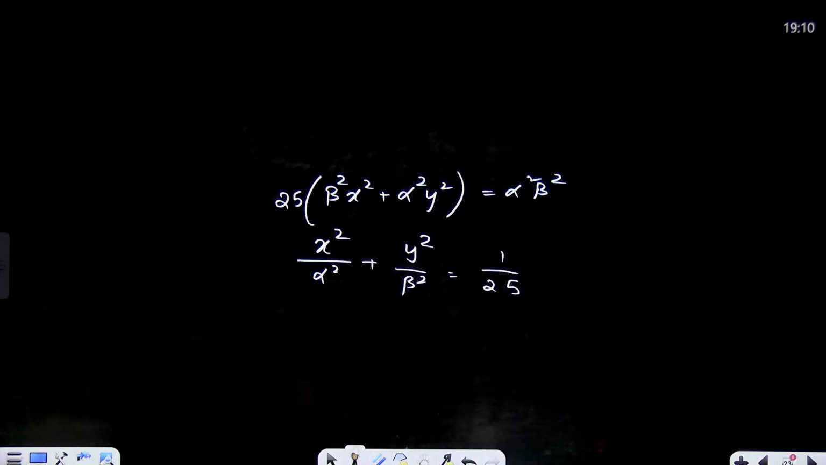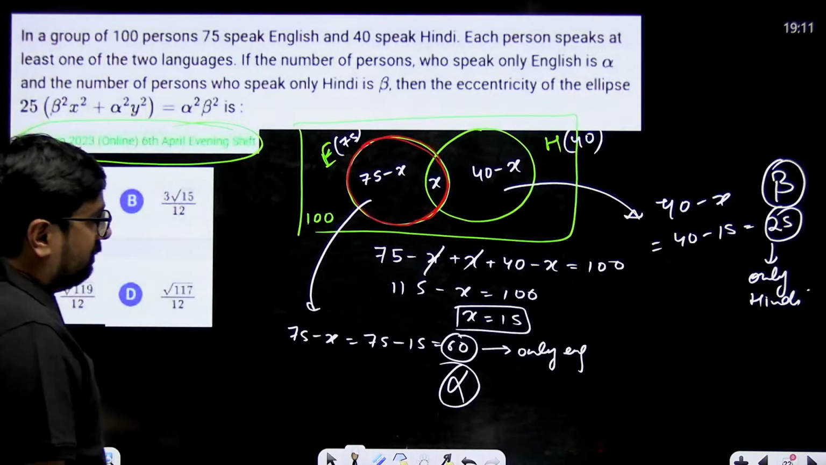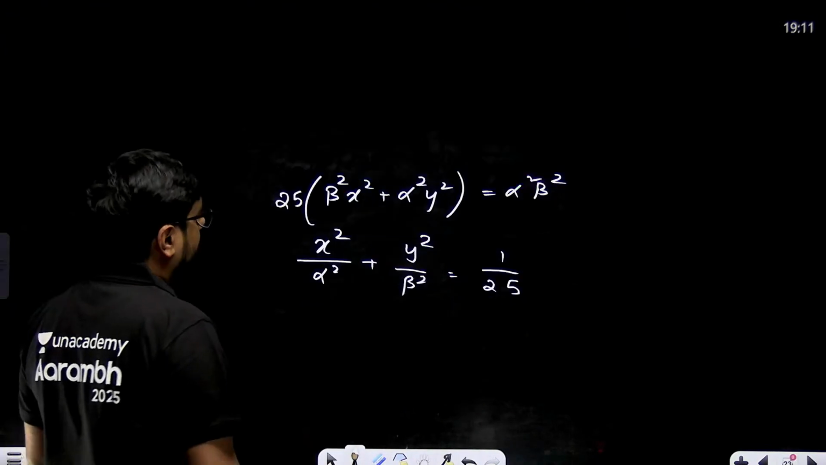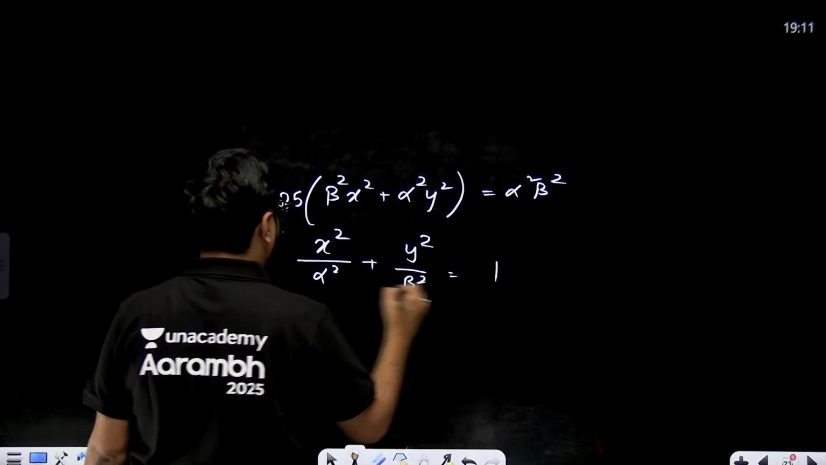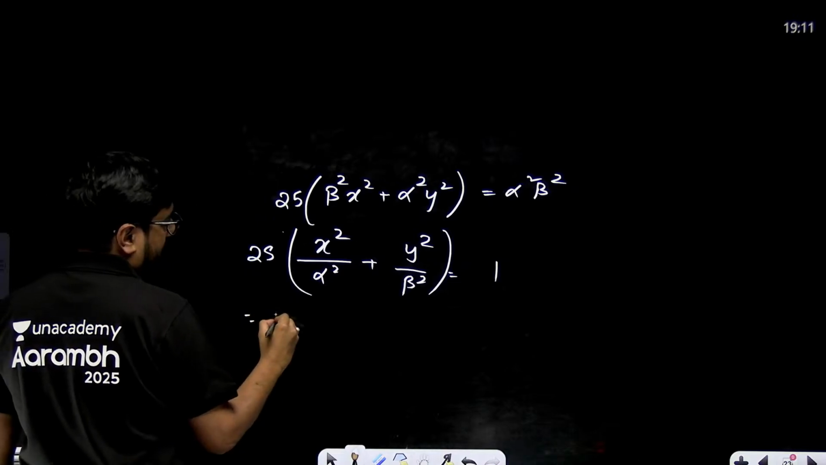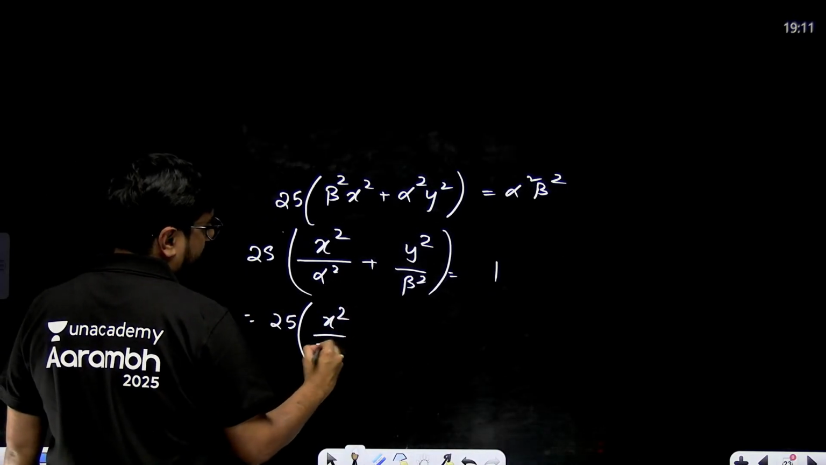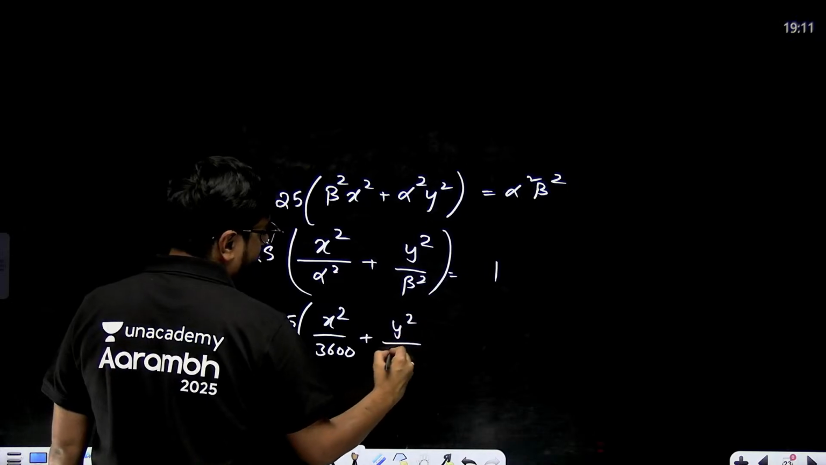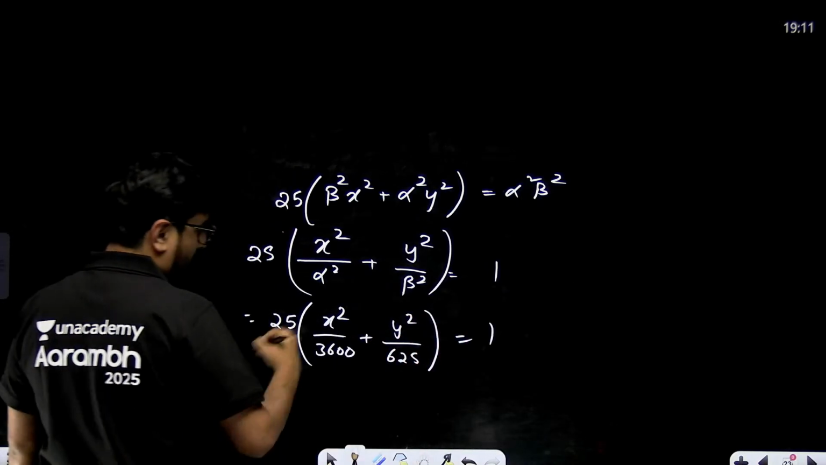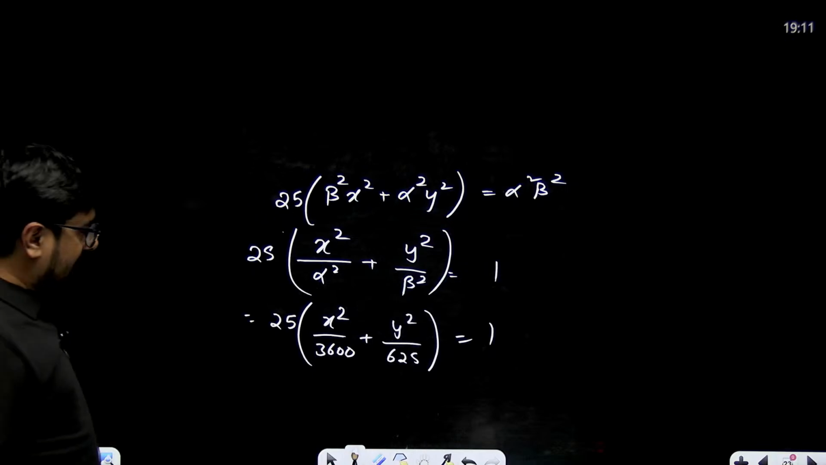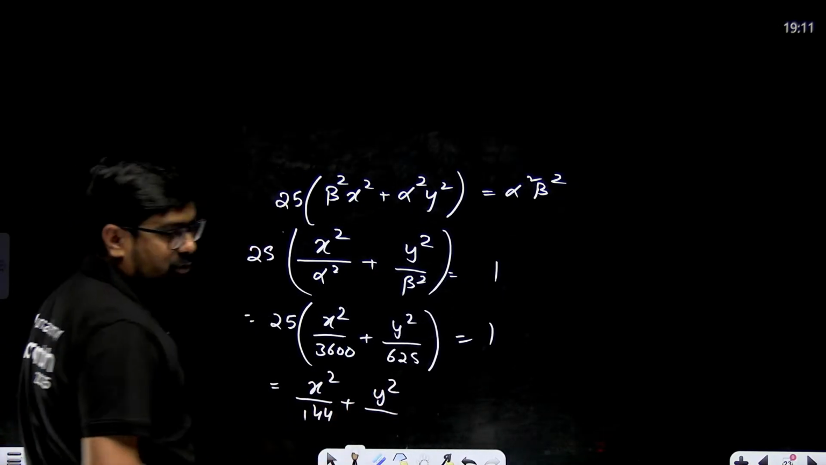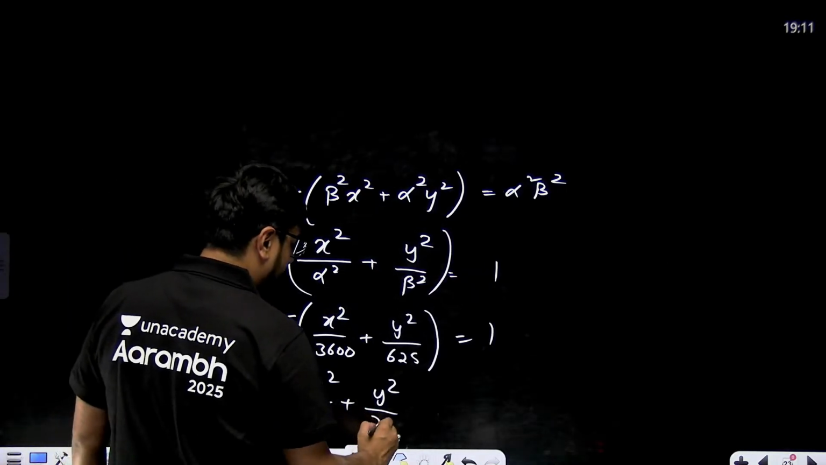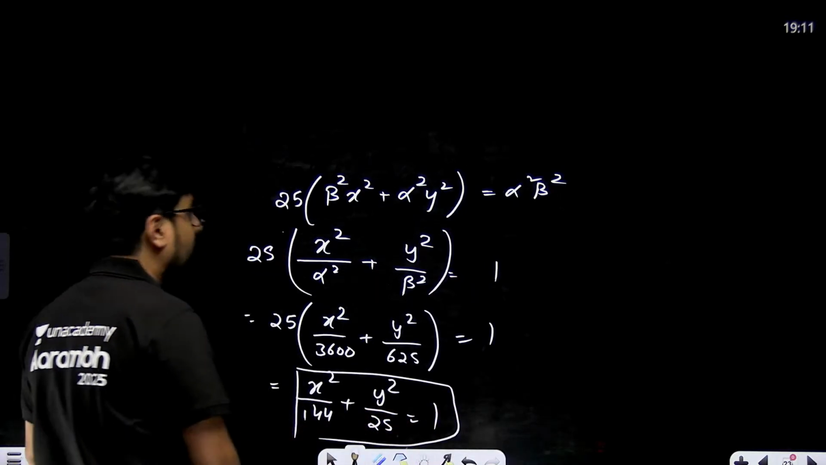Both the values you have, you'll have to just multiply 25 over there. So how much alpha we got? Alpha 60, beta 25. So let's solve this. Let's keep this as 1. So this will become 25 into x square by 60 square, that means 3600, plus y square by 25 square, that means 625, equal to 1. When we multiply 25 inside, we'll get x square divided by 144 plus y square by 25, 625 will become 25, equal to 1. This is your ellipse.